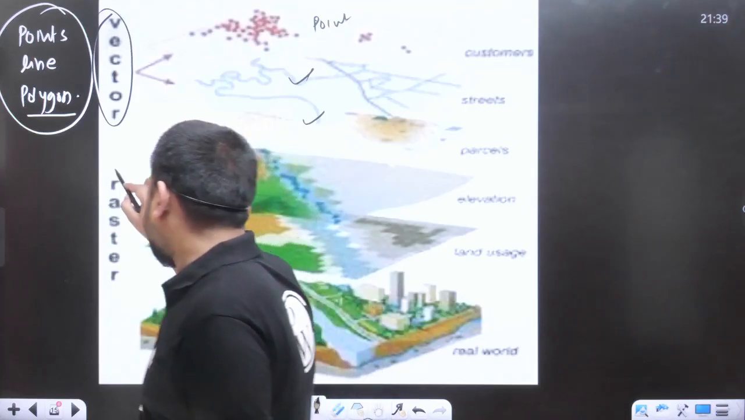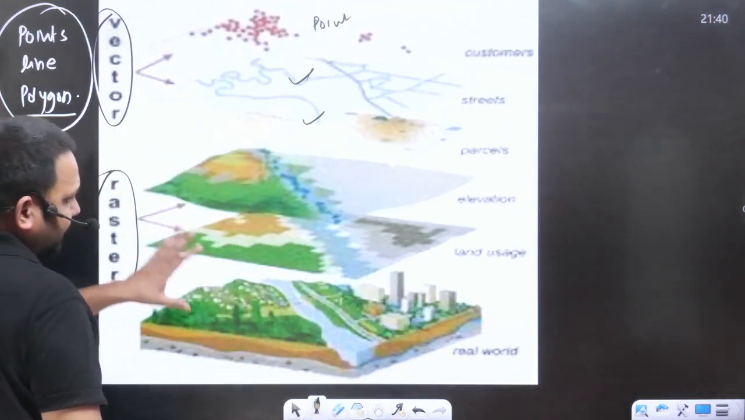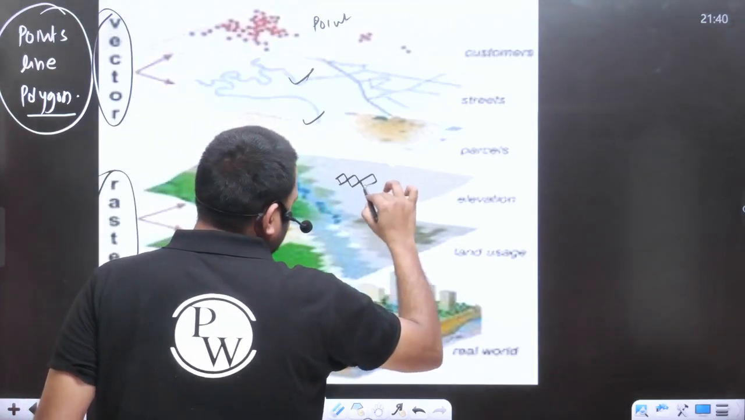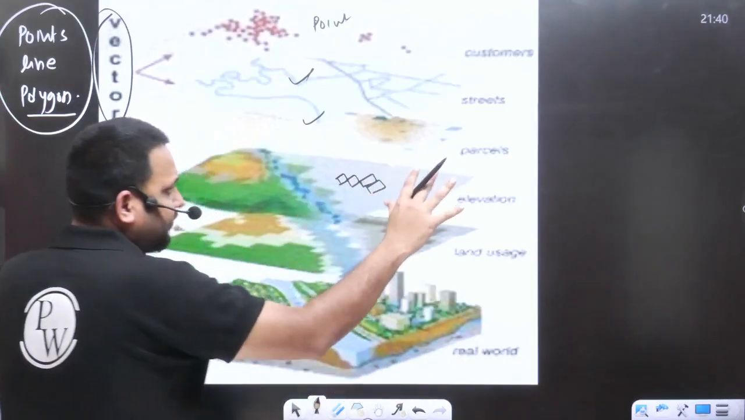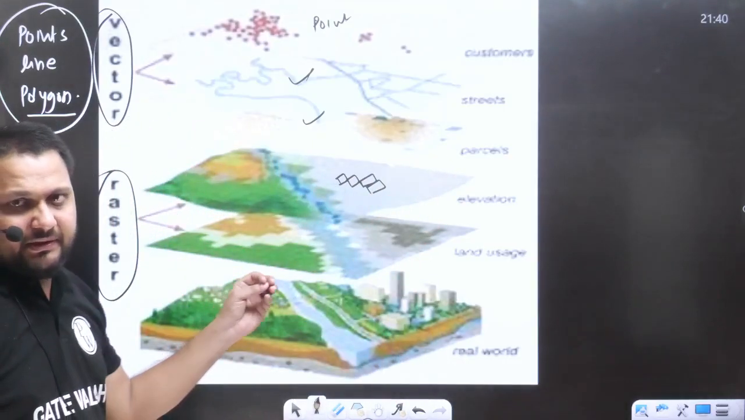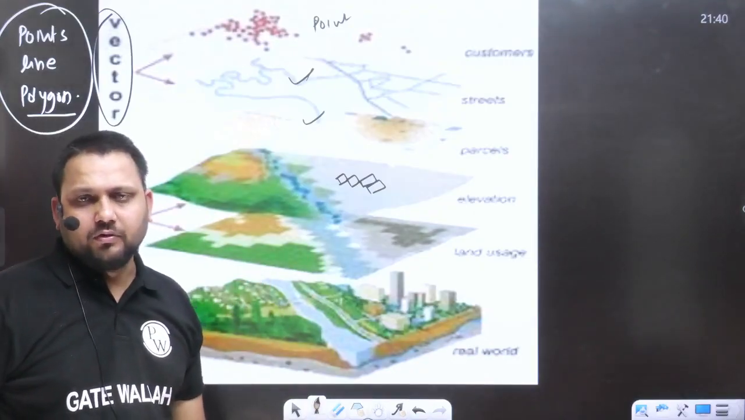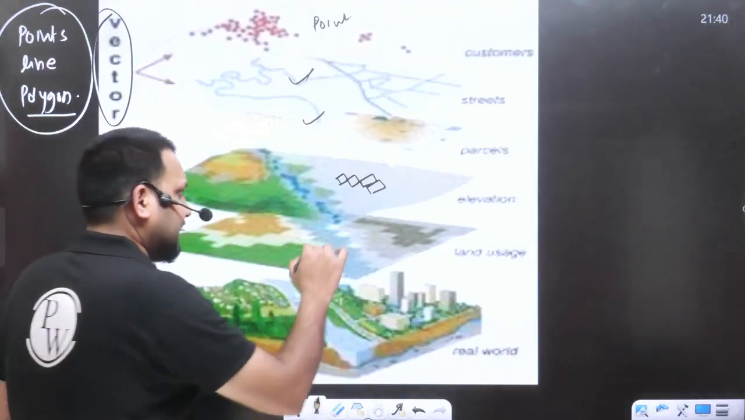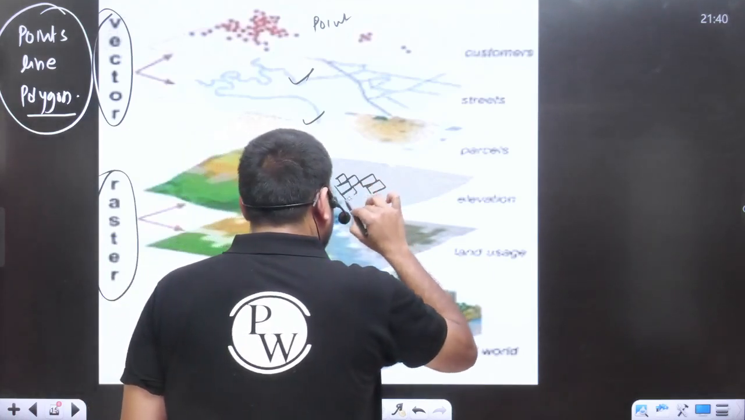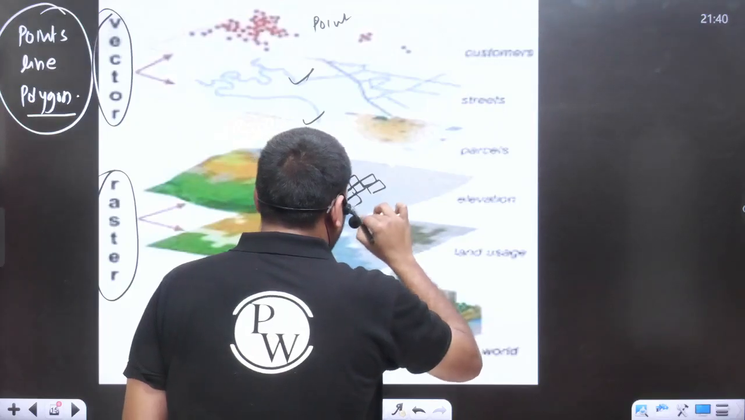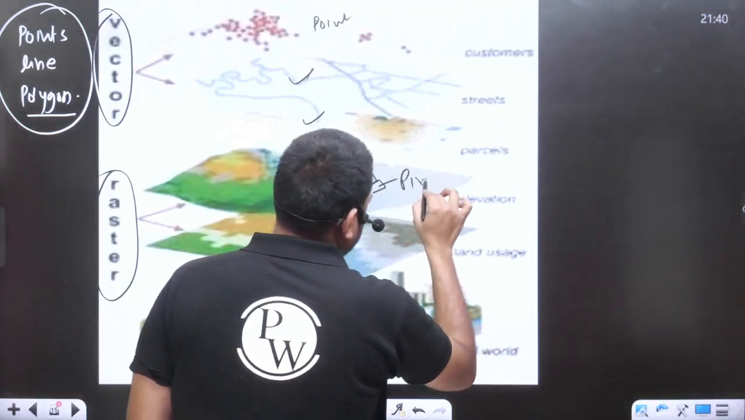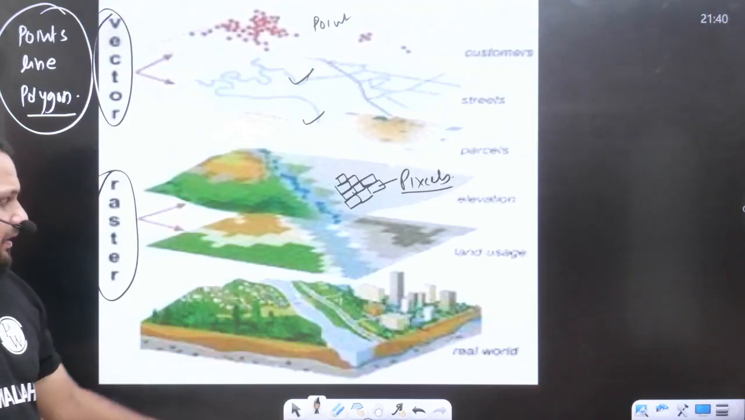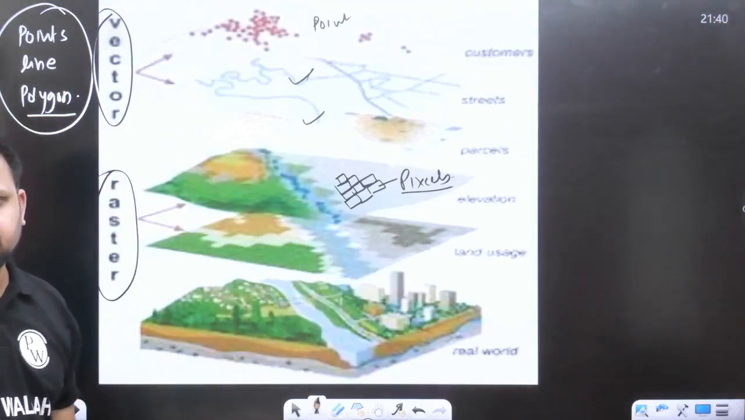In the case of the raster data format, we are representing the same information with the help of pixels. Like if I zoom it more, the image is going to blur, yes or no? You will not be able to see the object clearly. So with the help of these pixels, we are representing the information. These are your pixels, as you can observe here.